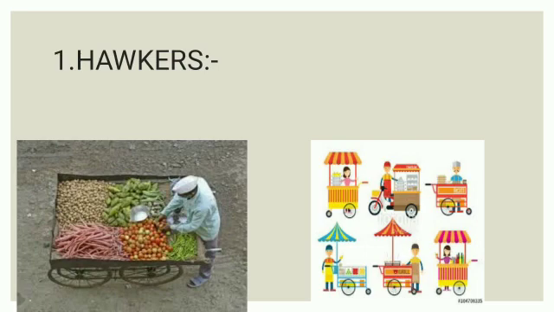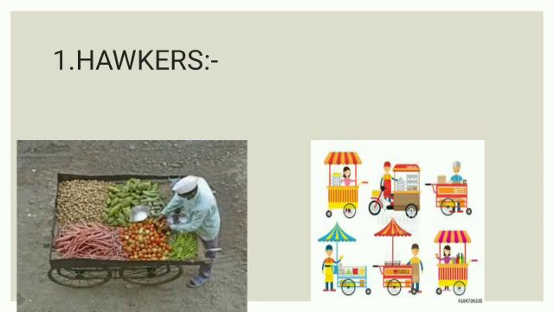First, we will learn hawkers. Clear? Hawkers are one of the oldest types of retailers. They move from one place to another place, carrying goods in hand cart, moving from the city or place anywhere where they can easily sell. That means hawkers are those persons who basically carry hand cart.